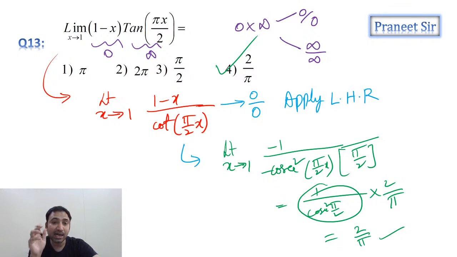See, we can't take tan pi x by 2 as pi x by 2. That is only when x is tending to 0.